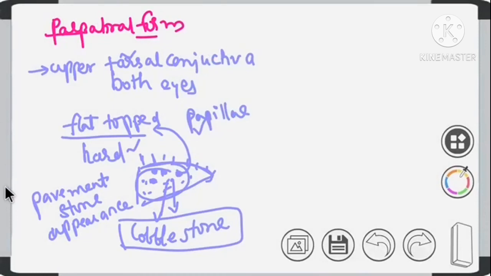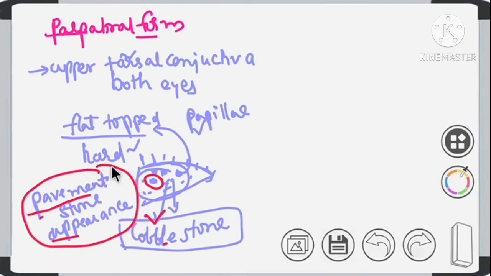This is pavement stone appearance or cobblestone because they appear like stones on the road. The reason why this name has been given is because the appearance is like that.